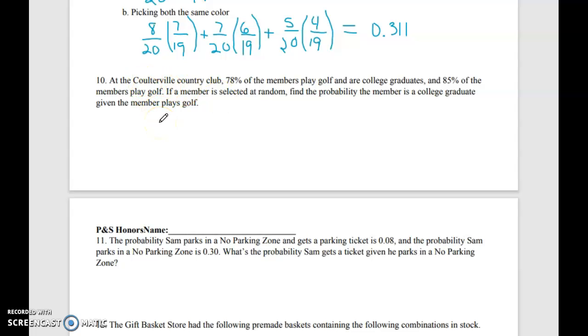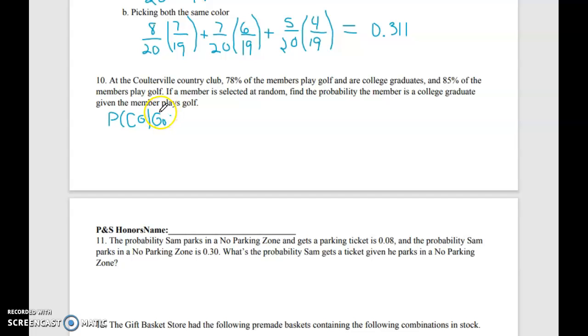At the Coulterville Country Club, 78% of members play golf and are college graduates, so that's both. They do both play golf and they graduated college, 78%. And 85% play golf, so golf alone. If a member is selected at random, find the probability the member is a college graduate given the member plays golf. So we need to think about the formula we got in the Google Meet on Friday for conditional probabilities. So we're going to find the probability they're a college graduate, I'll put CG for college grad, given they play golf.